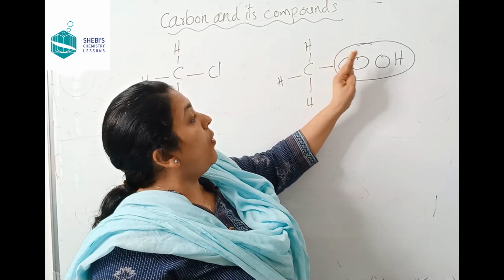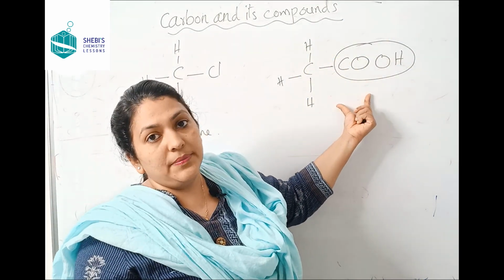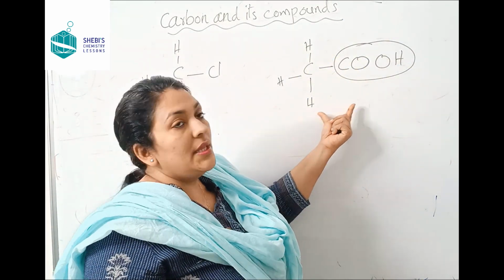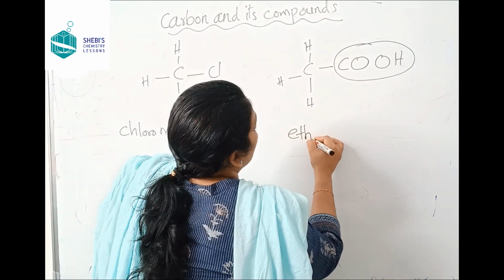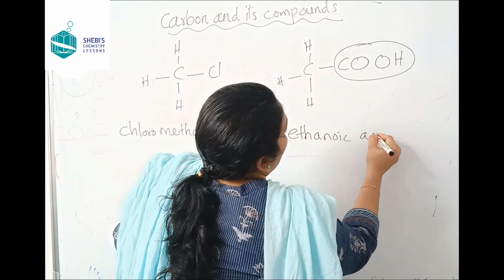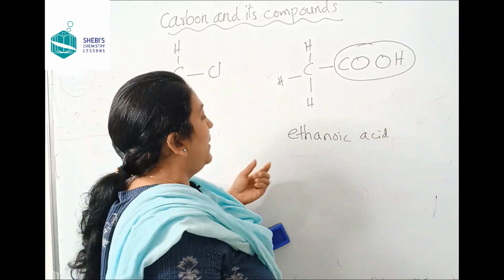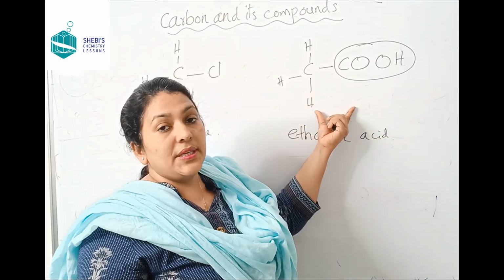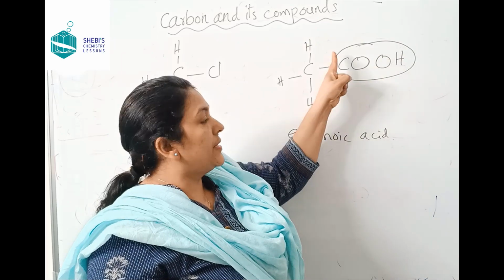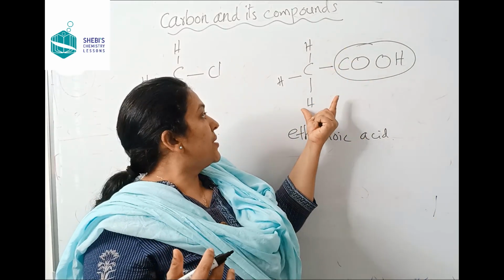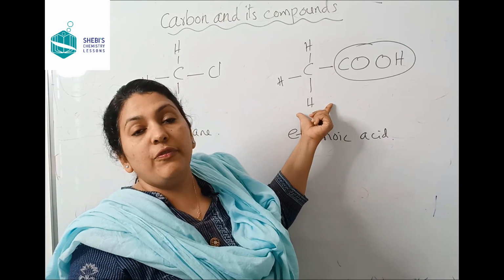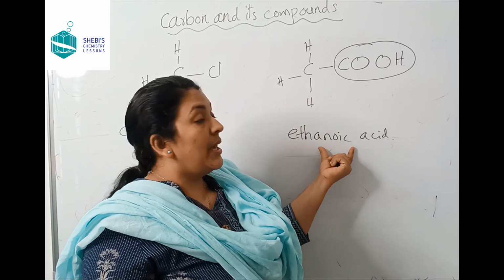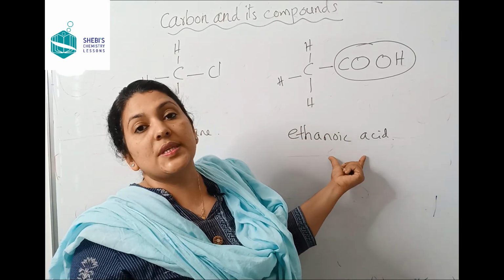Suppose COOH is attached here. Now what happened? This became ethanoic acid. So what made it different? This group of atoms made this compound, methane, into an entirely different compound. Now it became an acid, a carboxylic acid.